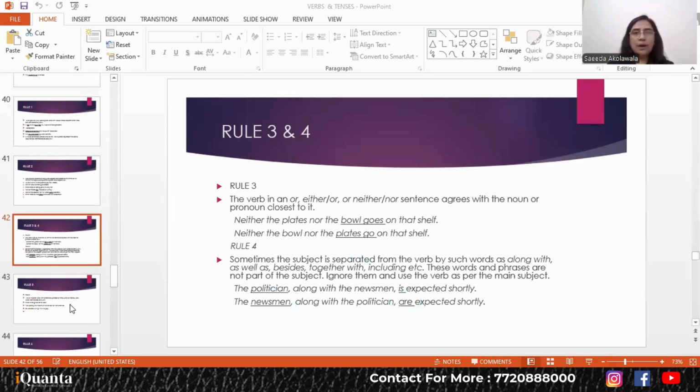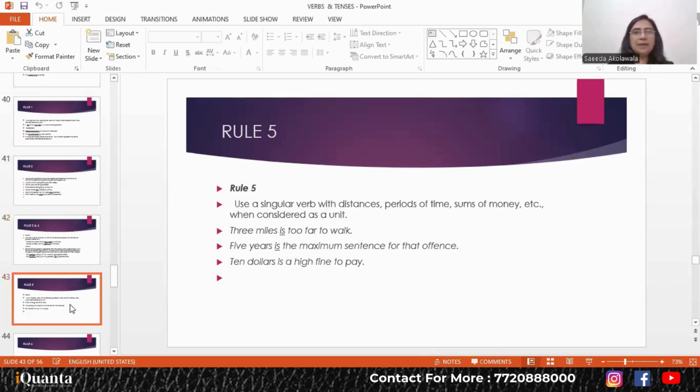Okay, I'll just take one more rule for today, and that is when you have a number which is put before units of distances, time, periods of time, sum of money, then the verb is always singular. For example, 3 miles. अब देखो 3 miles है. So miles हमें क्या लगता है कि miles is plural, so it will be are.